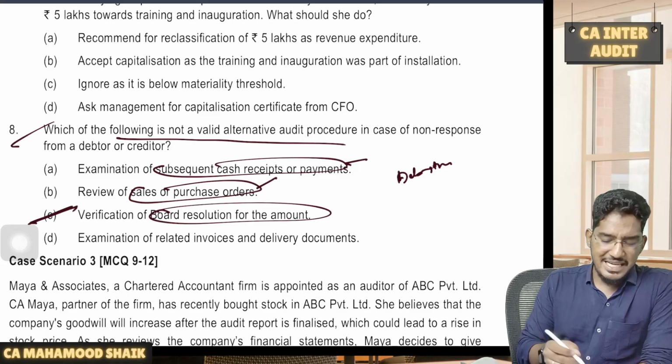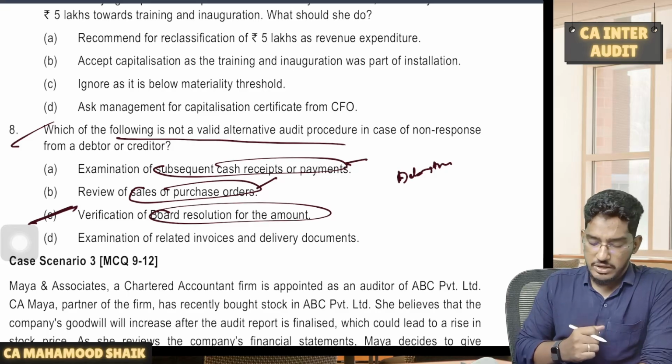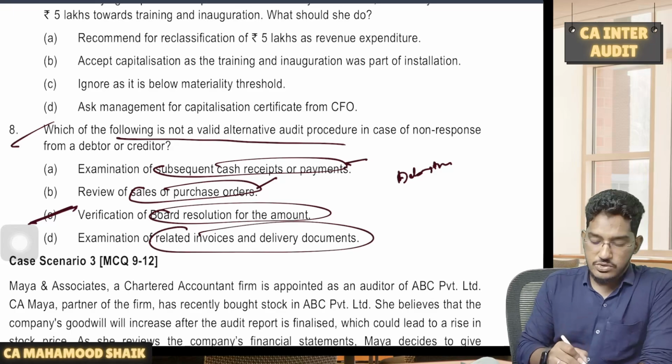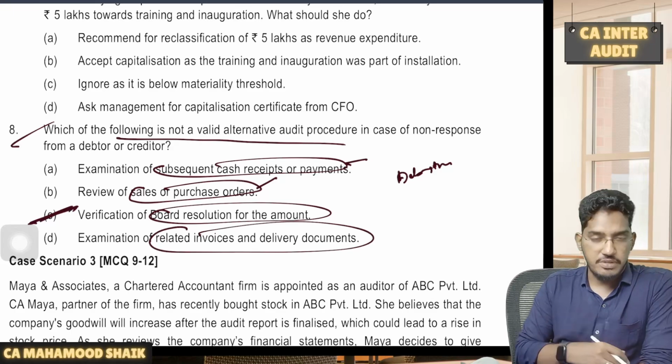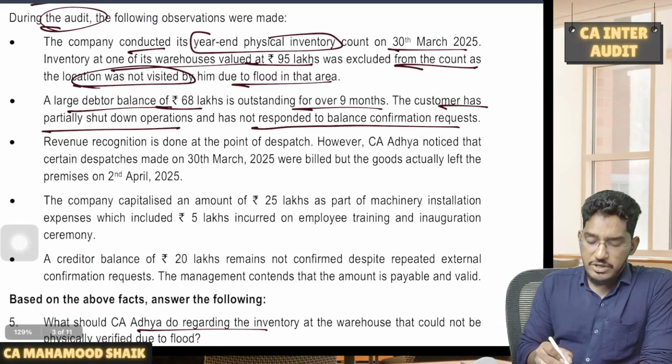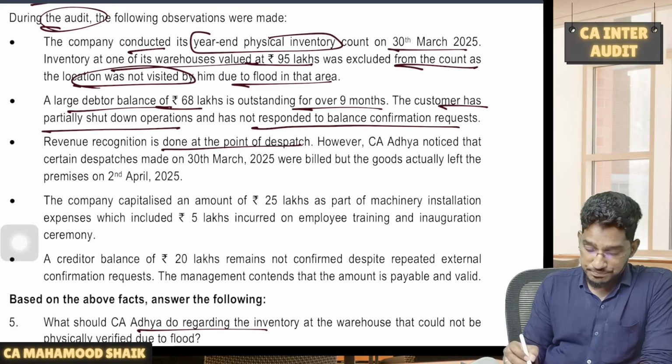So checking the board resolution has nothing to do. It is not a valid alternative procedure. Examination of related invoices, yes, this is also valid. So which is not a valid alternative audit procedure? Verification of board resolution. Next one. Revenue recognition is done at the point of dispatch.